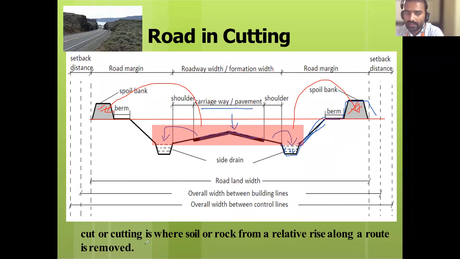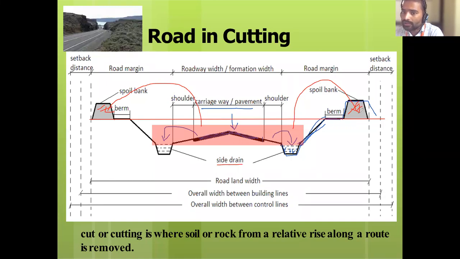We will study all these technical terms. So see here: carriageway, pavement, next the shoulder on both sides, then the side drain, next the side slope, then from the side slope the berm, then the spoil bank.